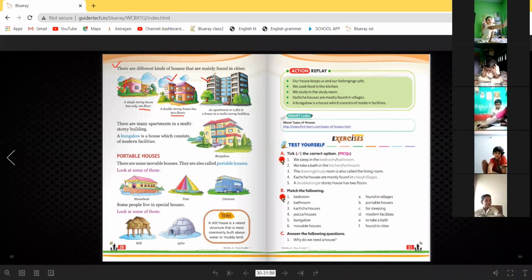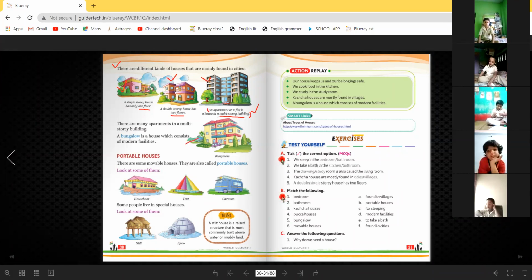But an apartment or a flat. What is an apartment? I can ask you that what is an apartment? An apartment or flat is a house in a multi-story building. Multi-story, more than one, two, more than two. Multi-story means lots of houses are there under a multi-story building. So a multi-story building or an apartment, it has inside it a number of houses. Okay.